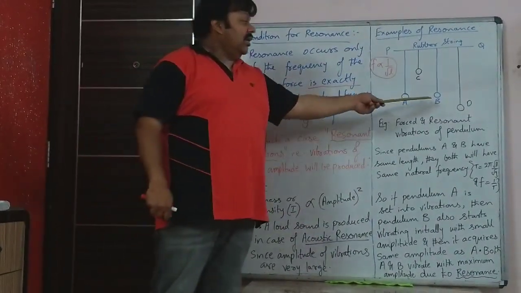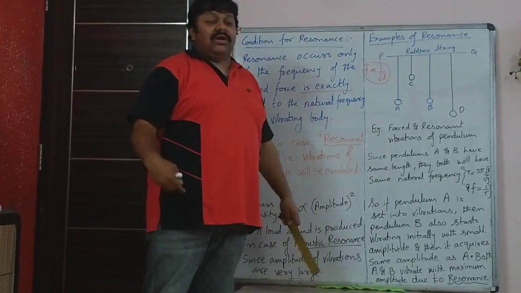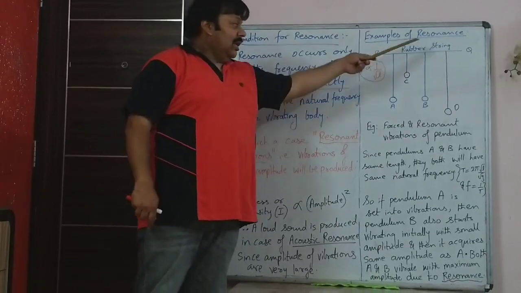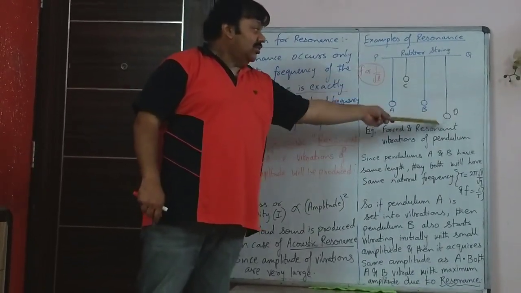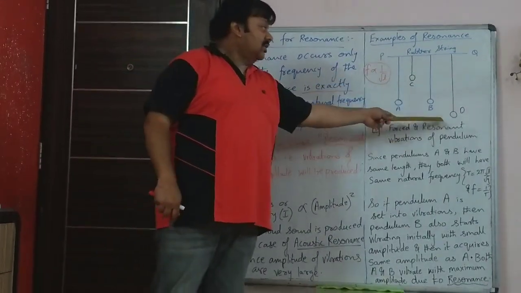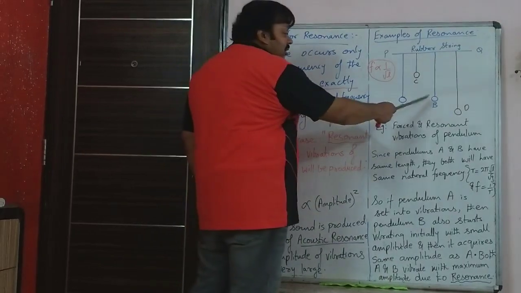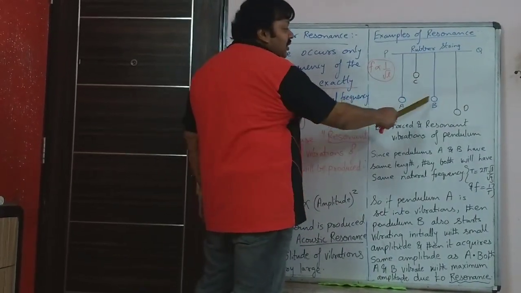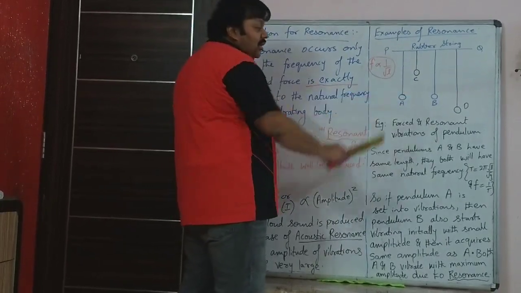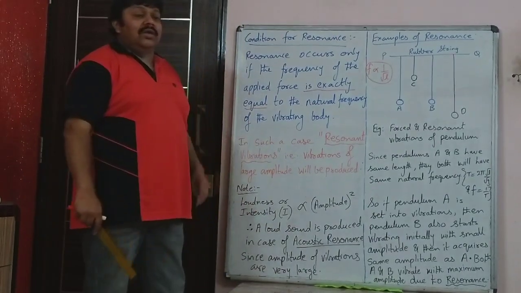A and B have the same natural frequency. Obviously C is shorter, so it will have a different, greater frequency, and D is longer. Frequency and length are inversely proportional, so the longer the length, the lesser the frequency. So A and B have the same frequency, C will have a bigger frequency than A and B, and D, because it is longer, will have a smaller frequency than A and B.